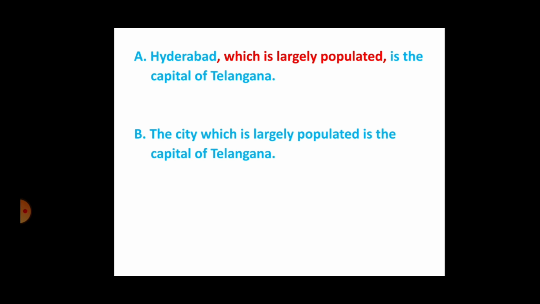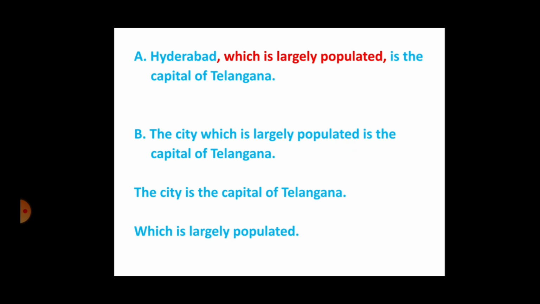Here we have not used any commas to separate the two clauses, right? So you have two clauses here. The first one is the city is the capital of Telangana, and the other one is which is largely populated. When I say the city is the capital of Telangana, it raises a question: which city? To make this sentence complete, we need to add the other clause.